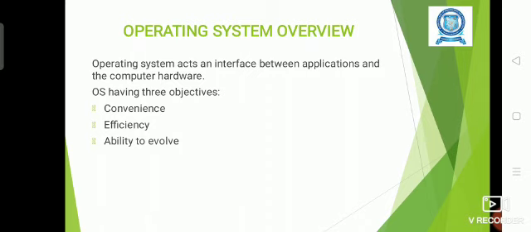So the interface is provided by the OS, and the OS has three objectives: convenience, efficiency, and ability to evolve. We can use the system more conveniently with the help of the OS, and it provides efficient use of hardware and software.